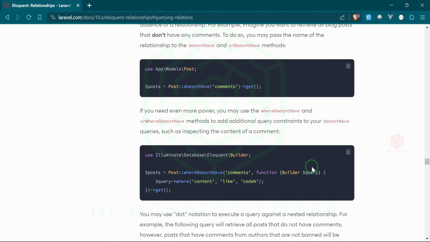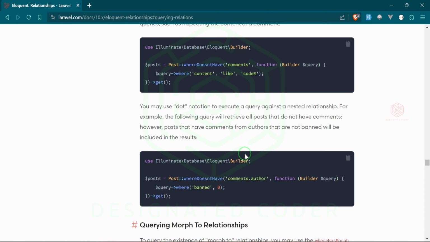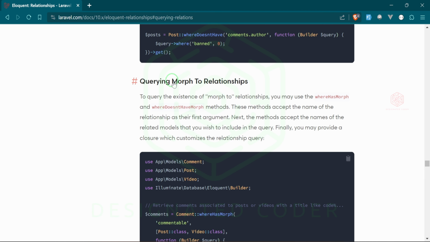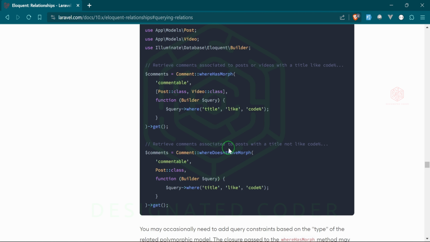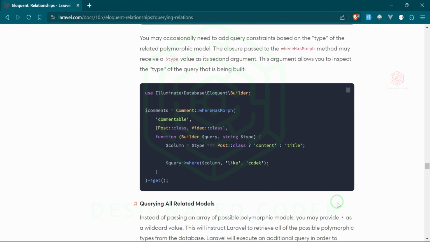The relationships I showed you are the ones that I typically use, with the exception of the has many through or has one through. I can't remember which one we did, but that one I don't really use that often. I haven't run into having to use it, but it is something I was interested to take a look at, learn, and show you how to do it. There's also something to query the morph to relationships, which is one of the relationships that we did today. And you can also query different things like that. Same thing with search. You can do something like that as well.